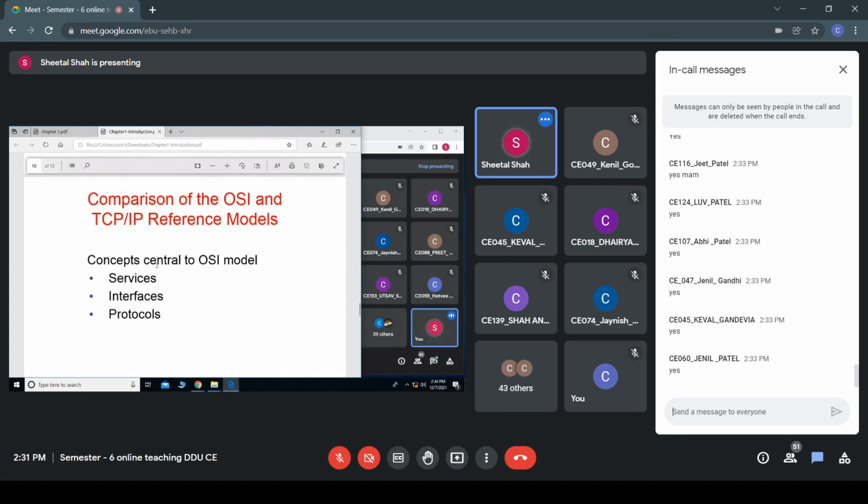Now here the OSI model is built based upon the services, the interfaces and the protocols for each layer of its model, right?